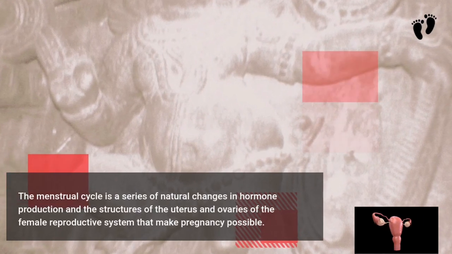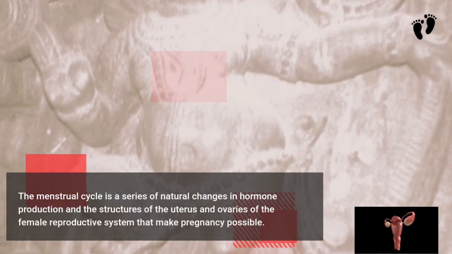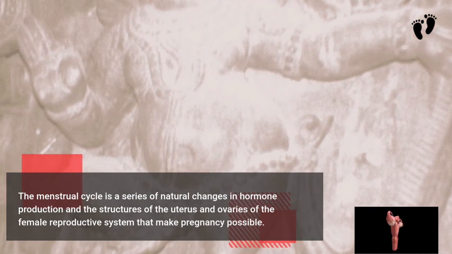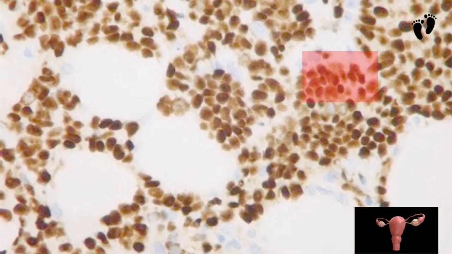The menstrual cycle is a series of natural changes in hormone production and the structures of the uterus and ovaries of the female reproductive system that make pregnancy possible.